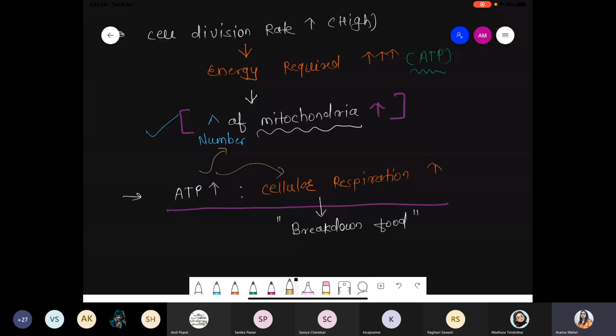That food undergoes breakdown, and ultimately we obtain energy, the basic energy source being ATP, because it's the energy currency. Clear? Clear this point? So these are some basic characteristic features of meristematic tissue.